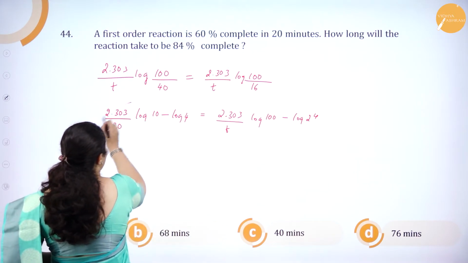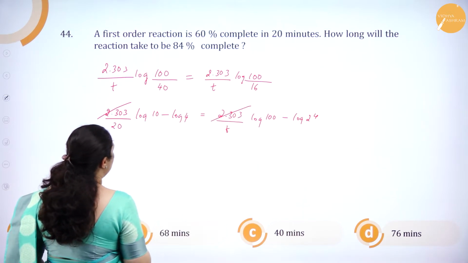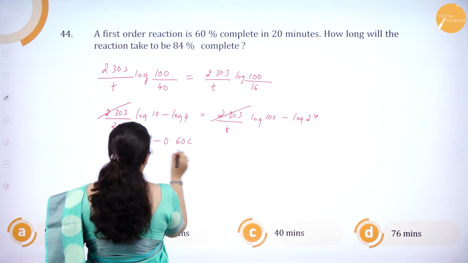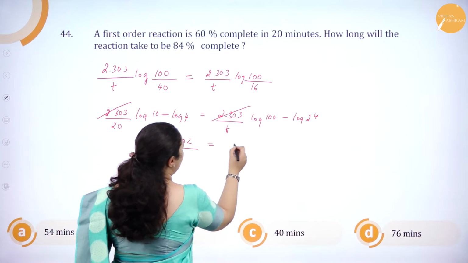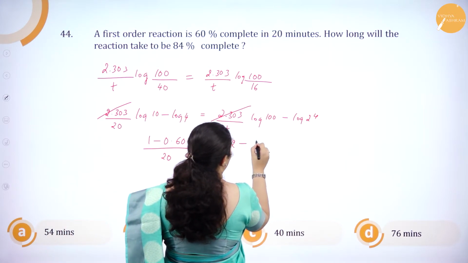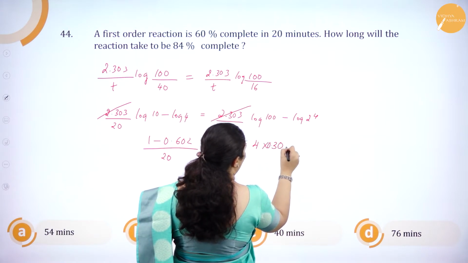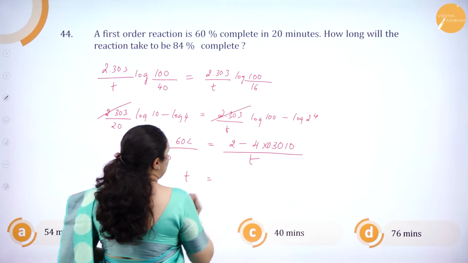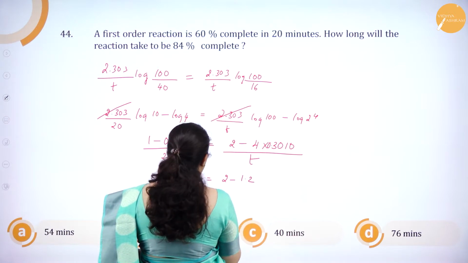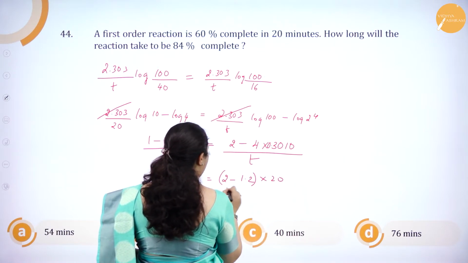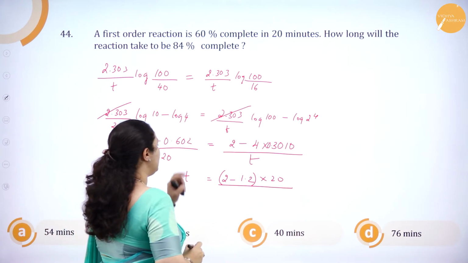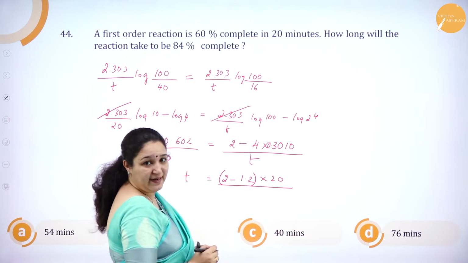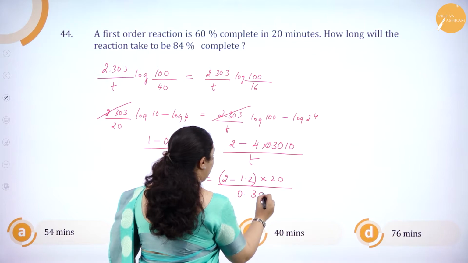So now I will solve this. 2.303 and 2.303 get cancelled. So here it is log 10 is 1, minus 0.602, divided by 20, is equal to log 100 is 2 minus 4 into 0.3010, divided by T. So T will be equal to 2 minus 1.2 into 20, divided by 1 minus 0.602, which is 0.398.